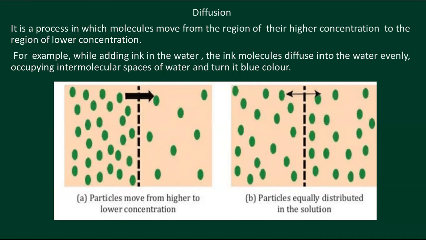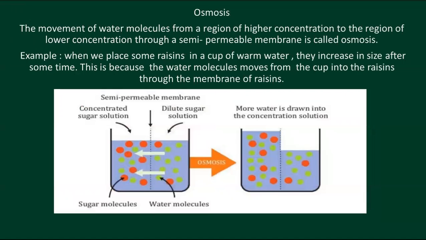Now we are going to discuss another phenomenon, that is osmosis. In the definition of osmosis, one more phrase we need to add, that is a semi-permeable membrane. Otherwise, the process is similar, and there is some similarity in the definition.